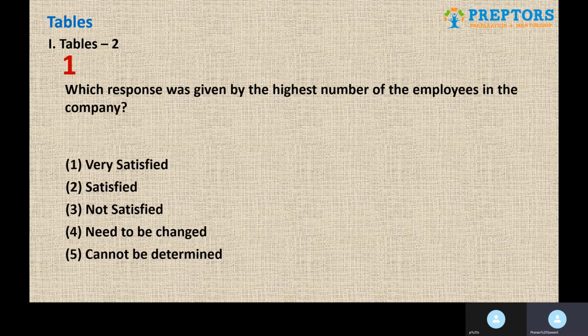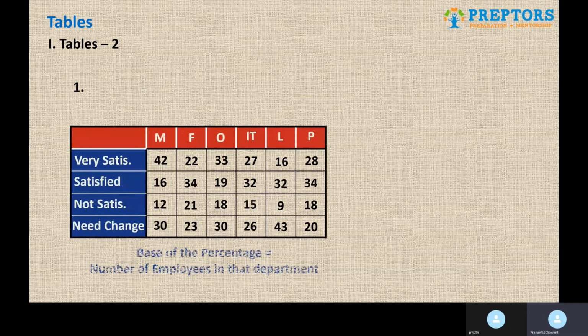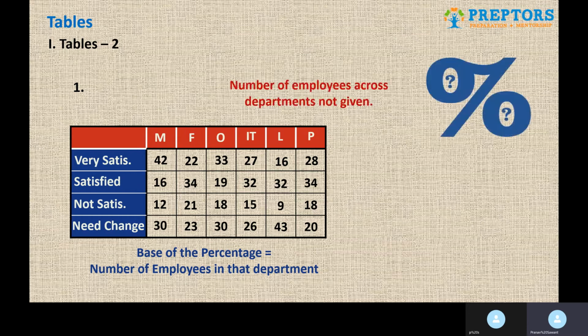Which response was given by the highest number of employees in the company? This is the table. Base of the percentage is the number of employees in that department. And do we know the number of employees in the department? No. That means the number of employees across departments is not given, so "cannot be determined" will be the answer for this.